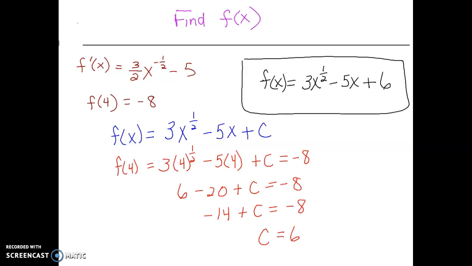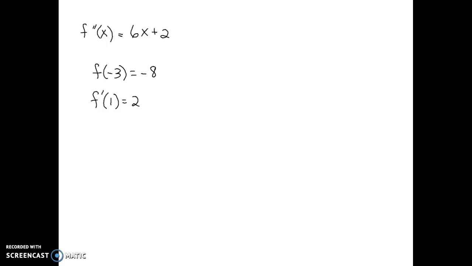That means my original function should be 3x to the 1/2 power minus 5x plus 6. I just want to replace the c with that value of 6. My next example starts out with the second derivative. In order to find f of x, which is going to be my goal, I need to have 2 more pieces of information.